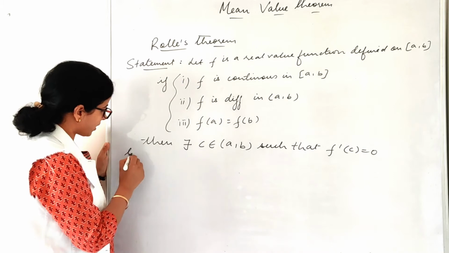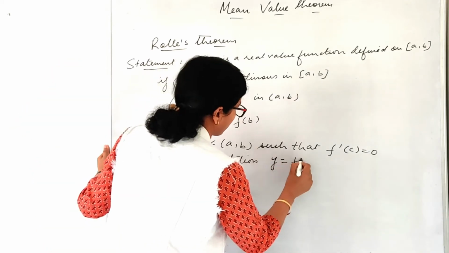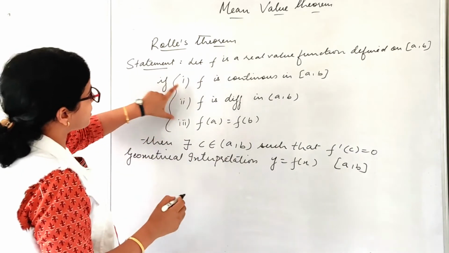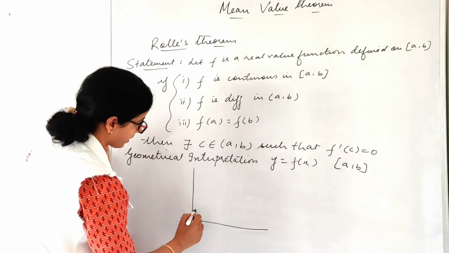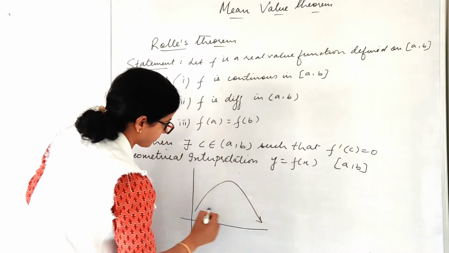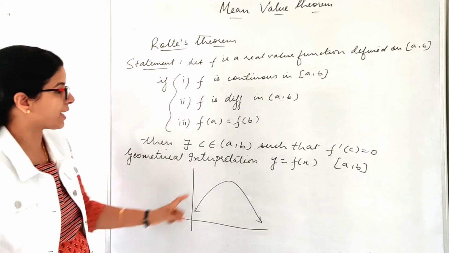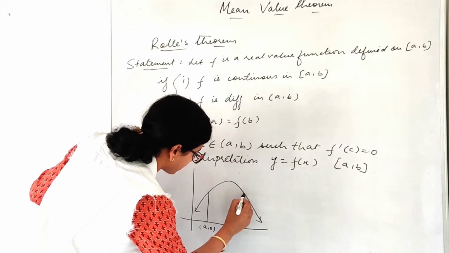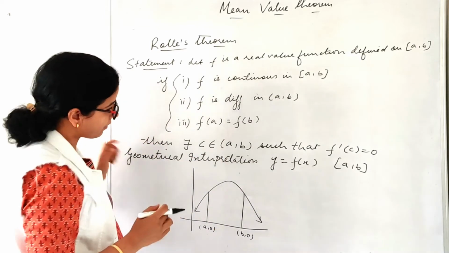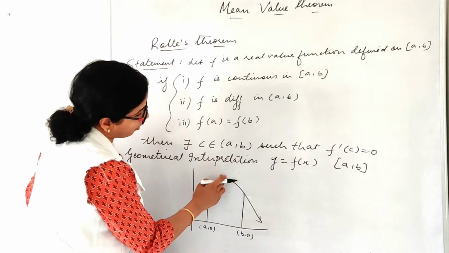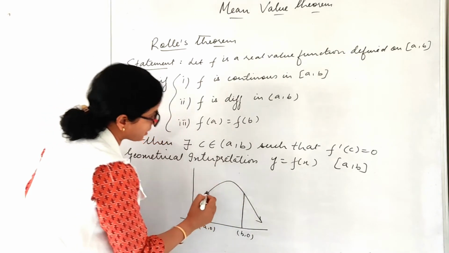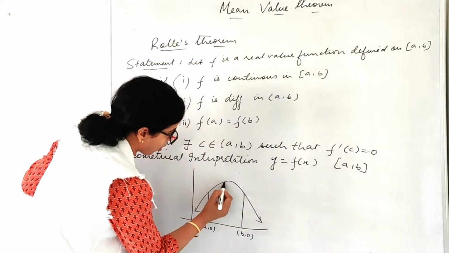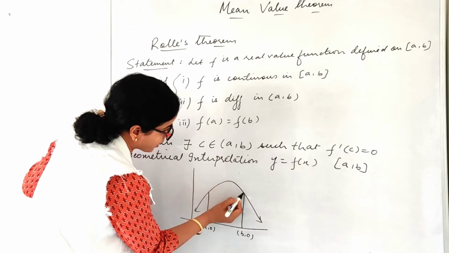Now let us take one geometrical interpretation of this. I have y equals f(x), a function defined on the closed interval a comma b, and it is following all these three conditions. I can draw my graph like this. Since it is continuous, I can draw it in one stroke. In between, I will have a point somewhere where I can draw a tangent. Since this is differentiable in the open interval a comma b, in between all these points I can draw a unique tangent.